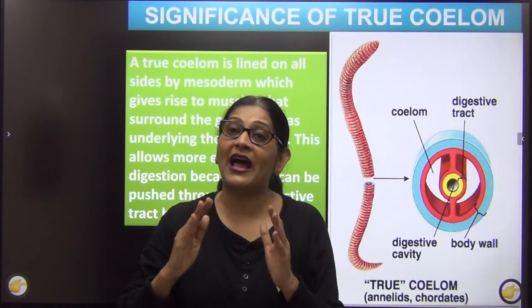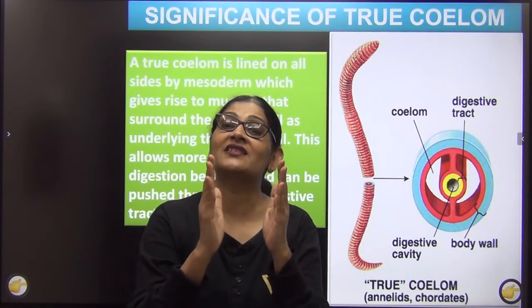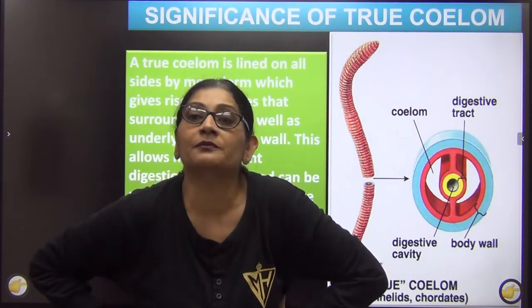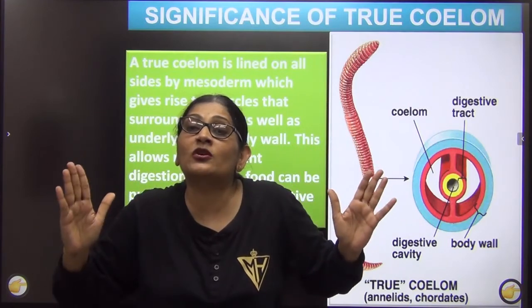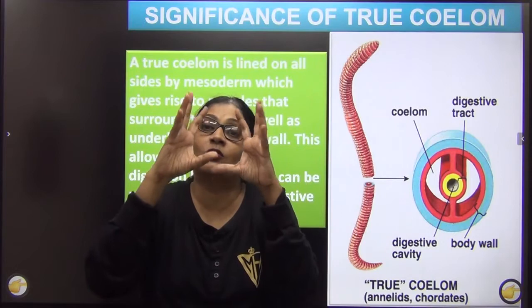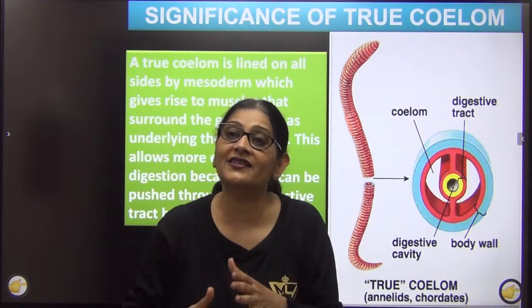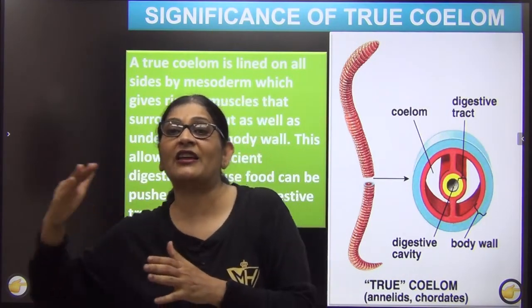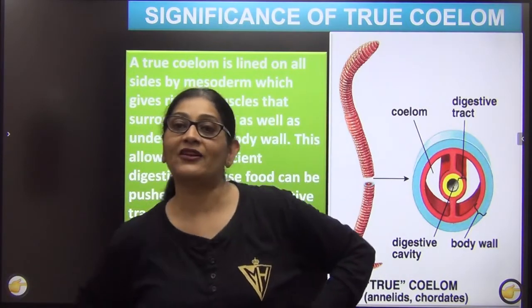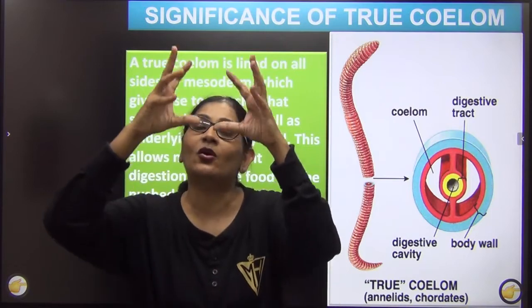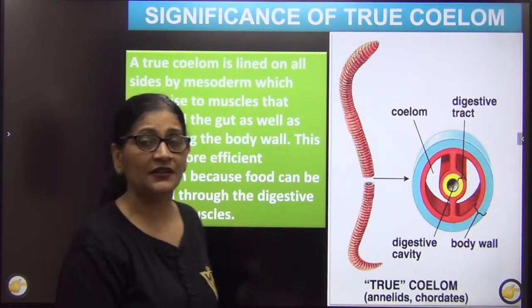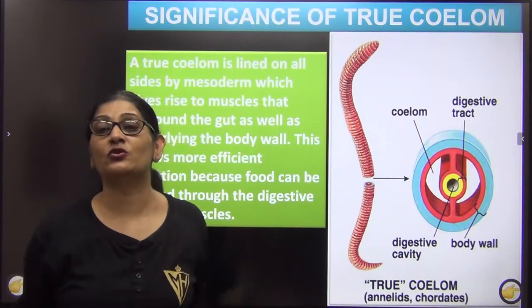So if I would have put mesoderm towards the gut, my gut would have shown peristalsis but my body would have been stiff, right? If I had put the mesoderm towards my body wall, I would have flexibility but my gut could not show movement. So what I decided, I split the mesoderm, I gave half to the body and half to the gut. As a result, both my body wall shows flexibility and my gut also shows flexibility, a phenomenon called peristalsis. Right? So it is lined by mesoderm on either side.